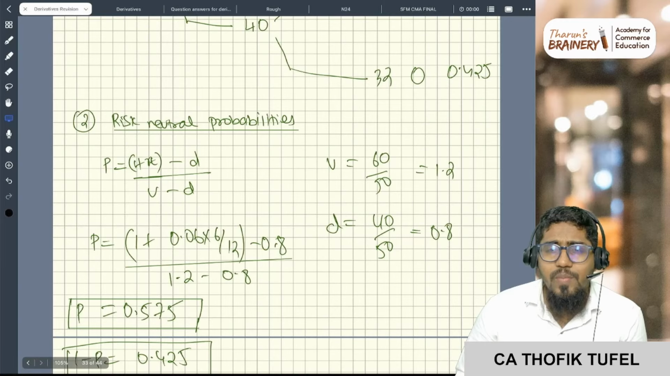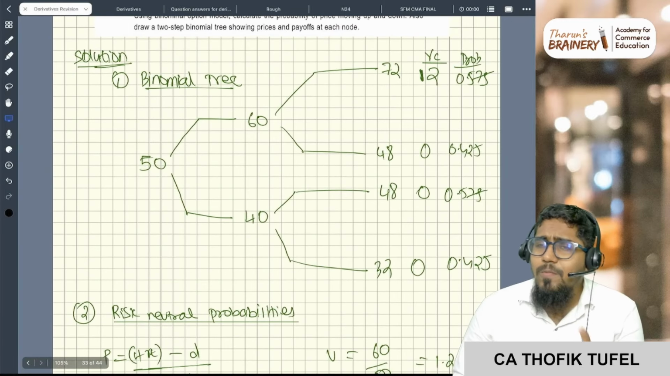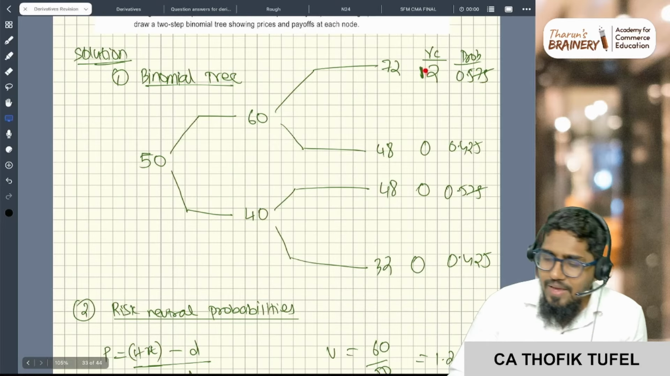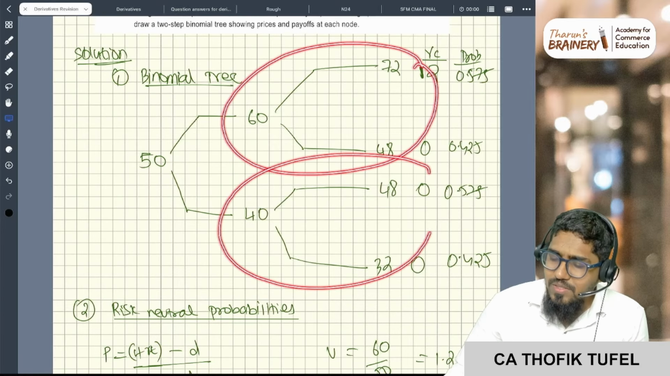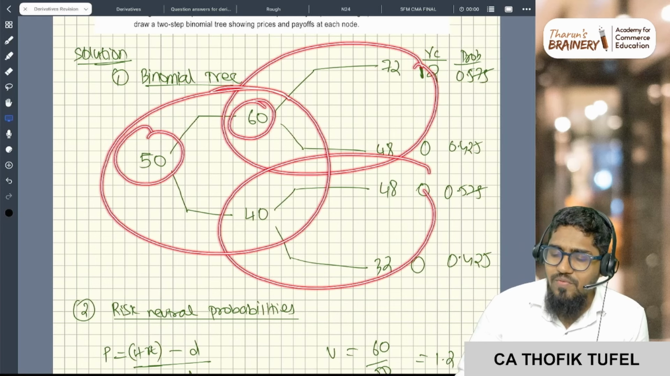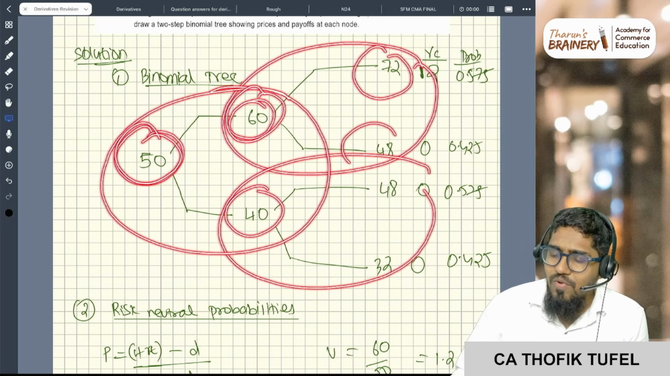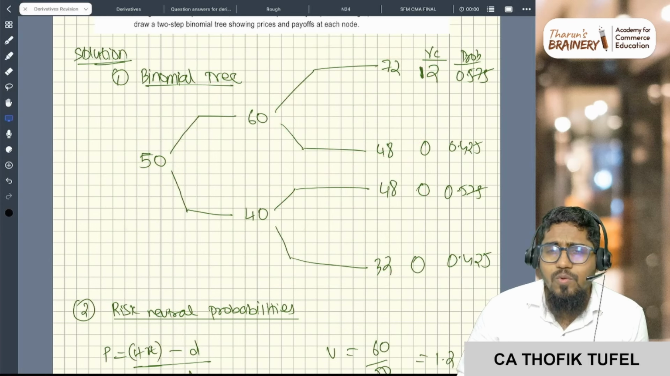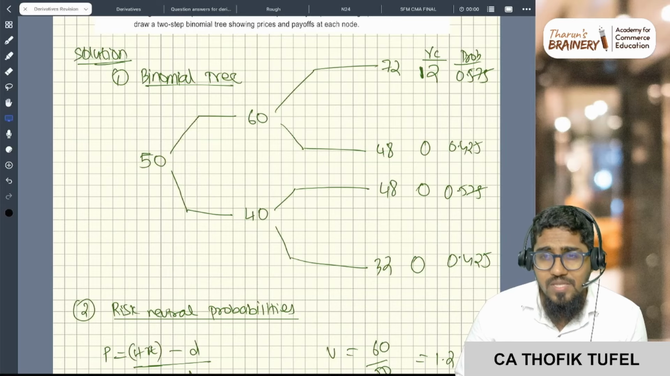Next, calculate the risk neutral probabilities. Sir, how to calculate, sir? Which upward FSP should I take? See, always the probabilities are the same. Either you take this or this or this, the risk neutral probability will be the same. Either you do 60 by 50 upward and 40 by 50 downward, or 72 by 60 upward, or 48 by 60 downward, or 48 by 40 upward, or 32 by 40 downward. Whatever you do, you will get U and D as the same, or the probability itself as the same.